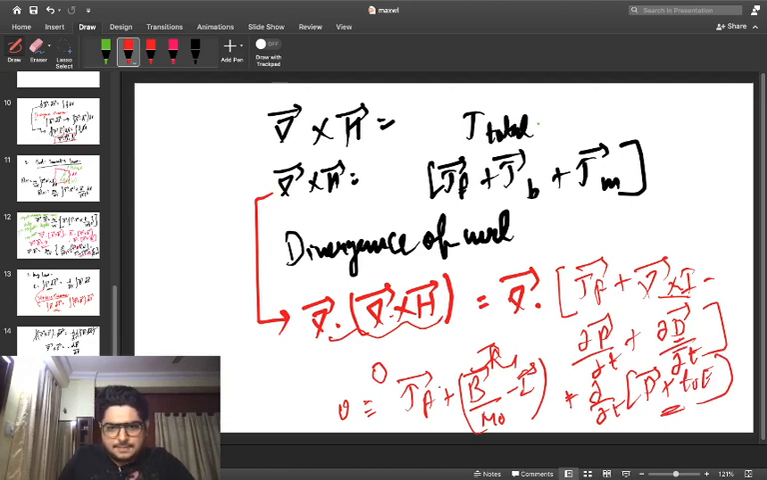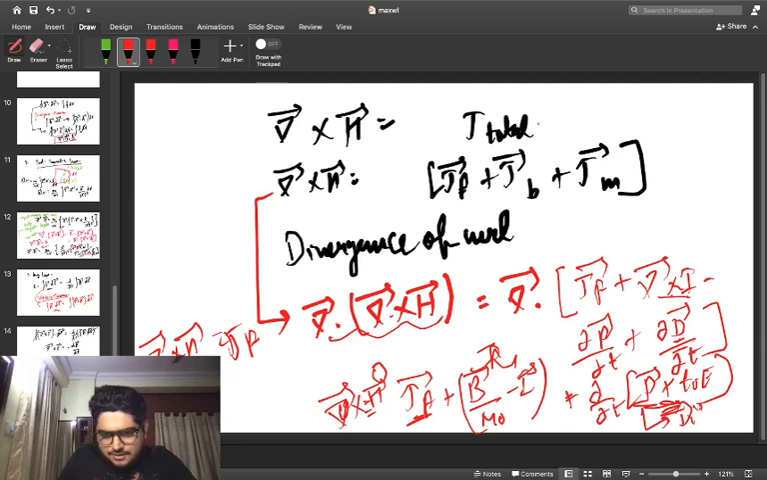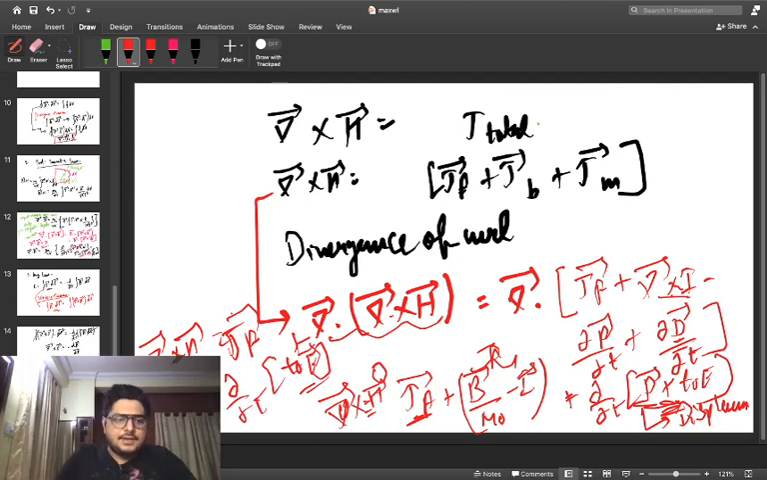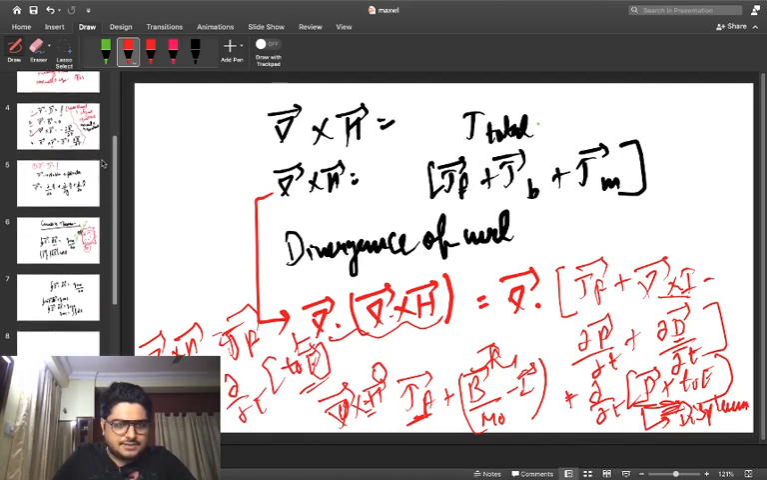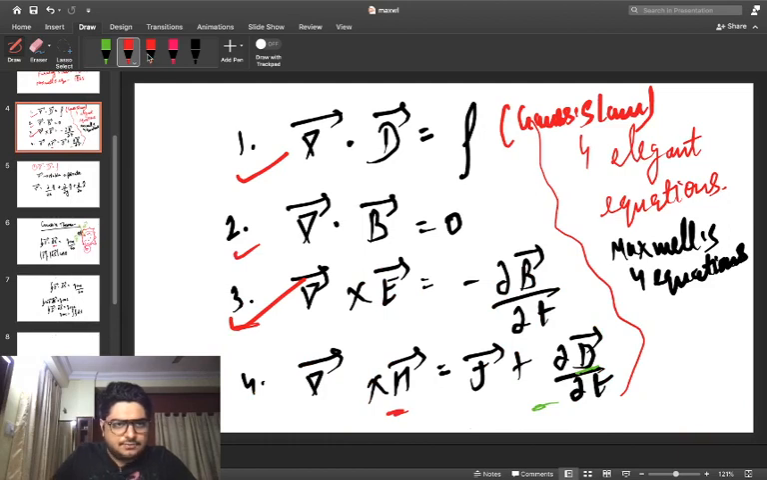As a result, the entire expression del cross H could finally be written as: del cross H would be equal to J free charges plus this entire displacement current, where P plus epsilon naught E denotes the expression for the displacement current. So Jf plus del by del T into epsilon naught E. So this is what I would be getting as the fourth equation. All the four Maxwell's equations have been successfully proven.